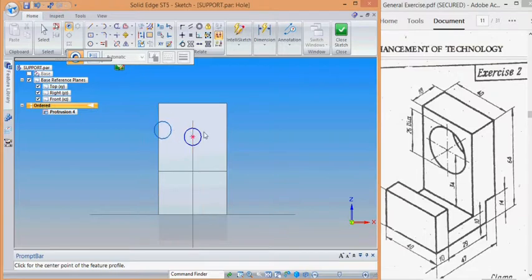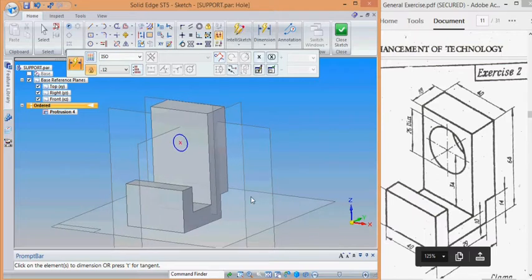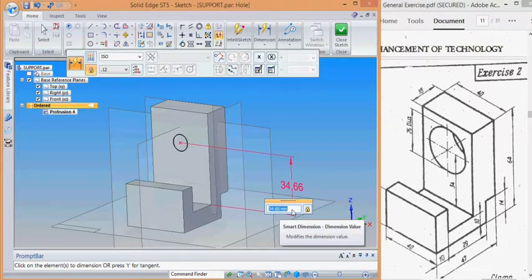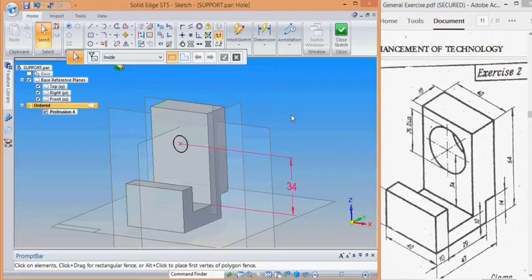The dimension is 34 mm above from this line. So for this line we are just rotating this part, selecting this line and this center of the hole. Here it shows 34.6, but in actual it is 34. So enter 34, say enter, okay. Come out from the dimension command, and come out from the sketch also, close sketch,